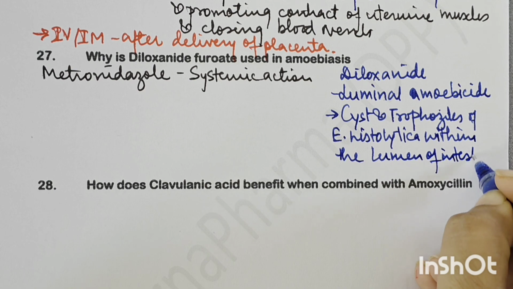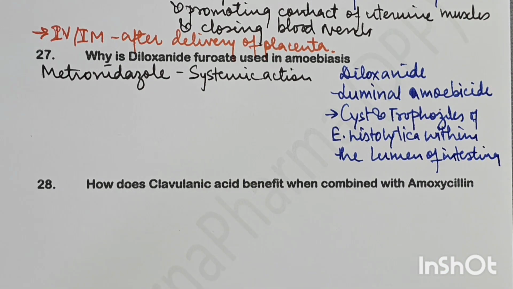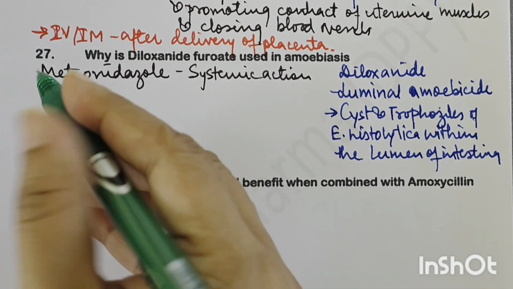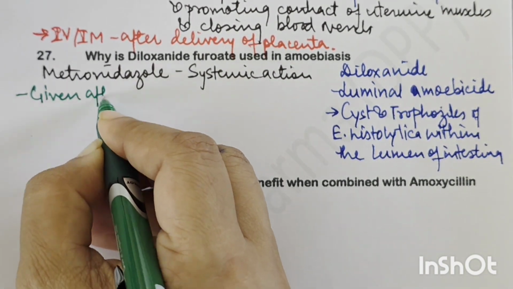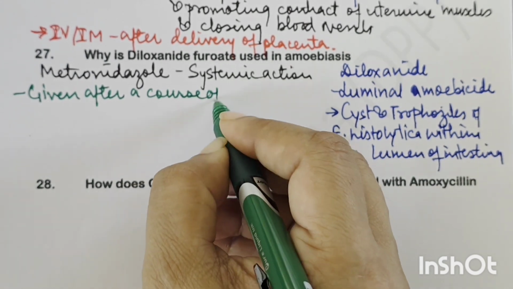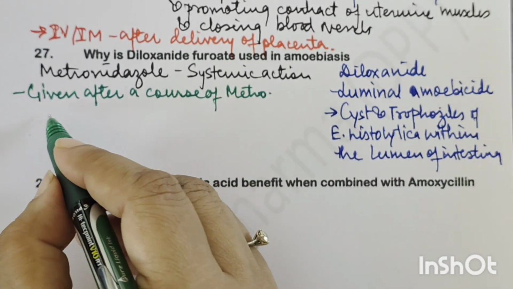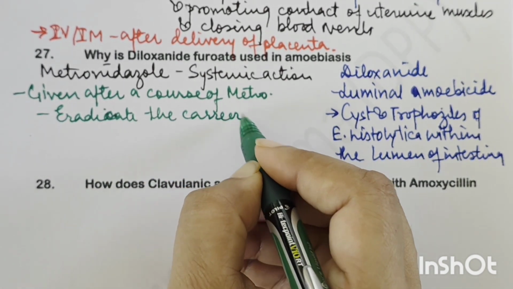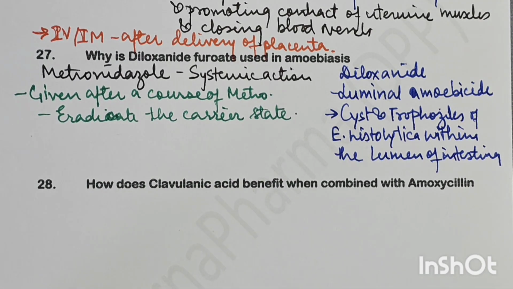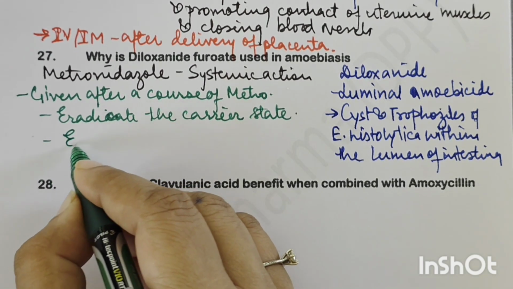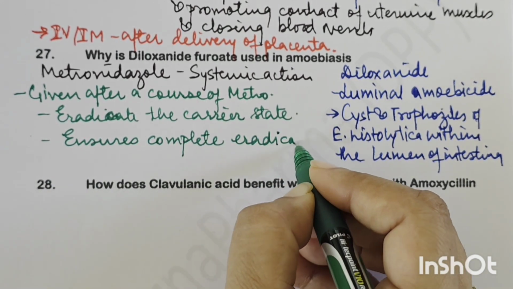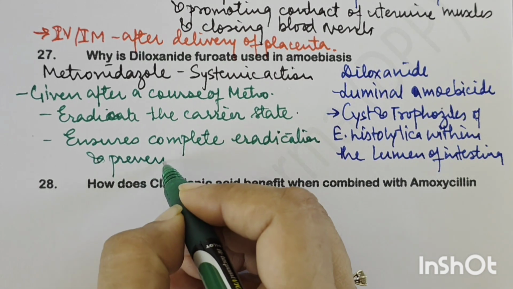Okay, so जैसे आपने metronidazole दिया तो उससे systemic action हुआ तो अमीबा वगैरह सारे मर गए, खत्म हो गए. Diloxanide furoate is then given after a course of metronidazole. So it is given after a course of metronidazole. So what will happen? It will eradicate the carrier state of the patient. Carriers जो होते हैं जिनमें Entamoeba histolytica carry, मतलब it remains dormant, तो वो eradicate हो जाती है, and it basically ensures, once you have used metronidazole, complete eradication. Okay, and it prevents the relapse.